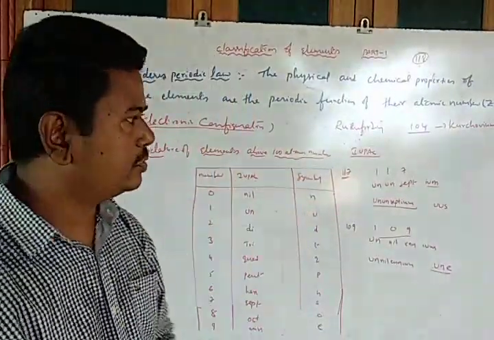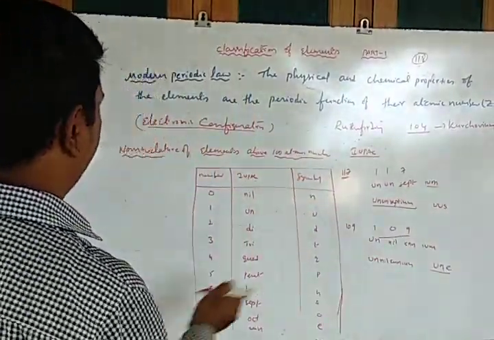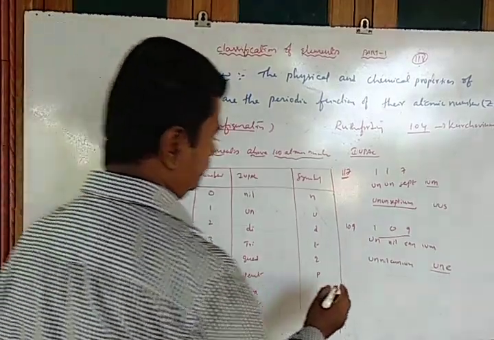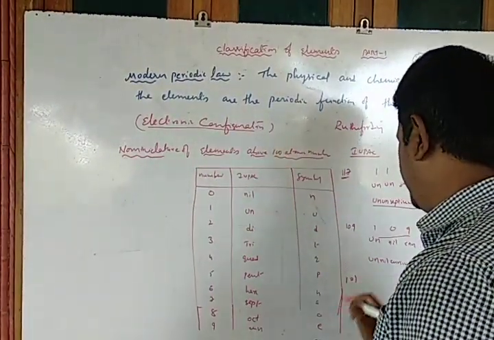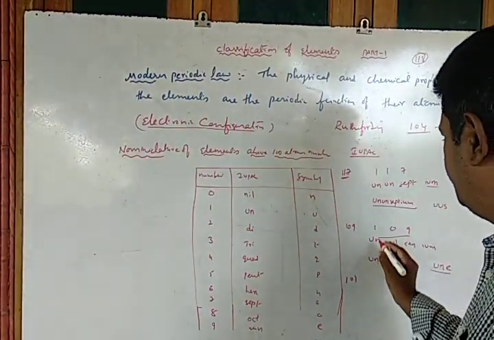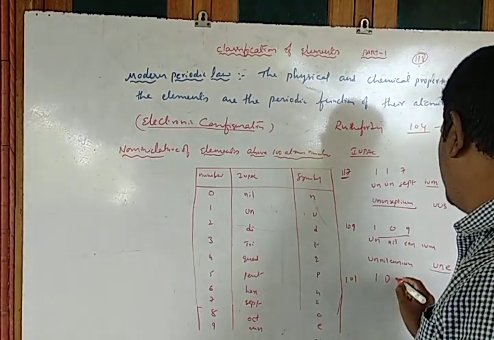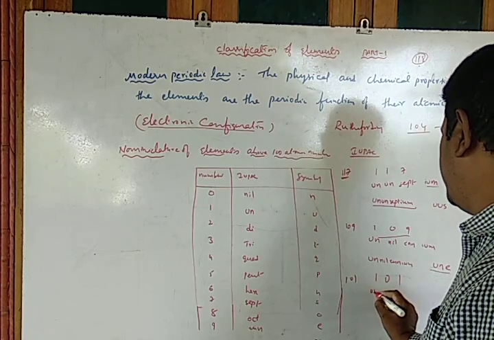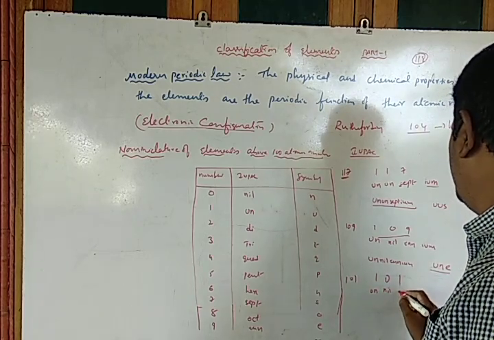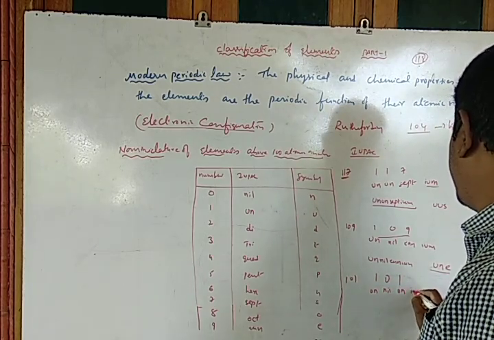So these are the examples for any element more than 100. Okay. So if you want to write 101, another example: 101 means 1 is un, 0 is nil, 1 is un, and IUM.